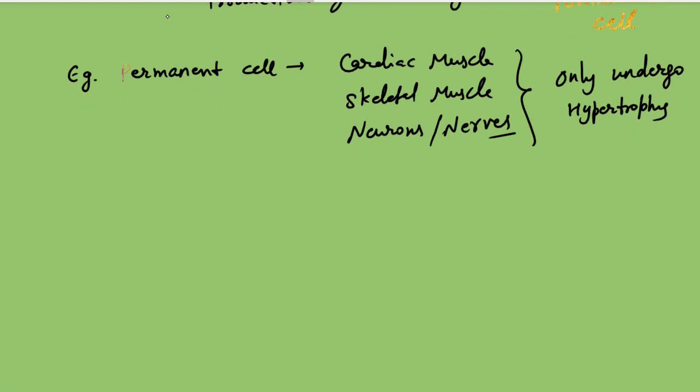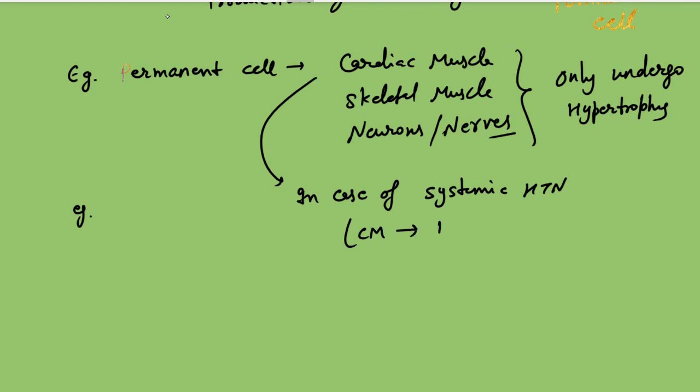So remember the examples we have: cardiac muscles, skeletal muscles, and neurons or nerves. For example, cardiac muscles undergo hypertrophy in case of systemic hypertension. This is a pathological example. If there is systemic hypertension, the cardiac muscles adapt by hypertrophy.